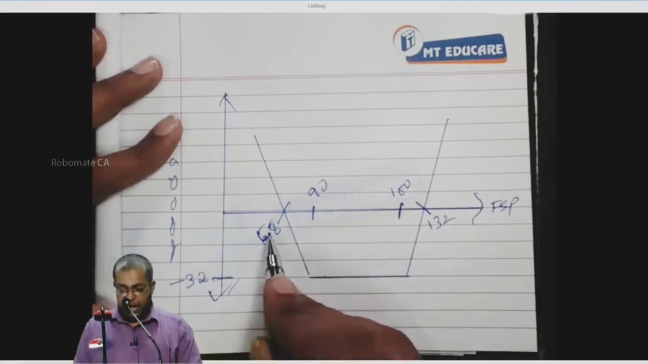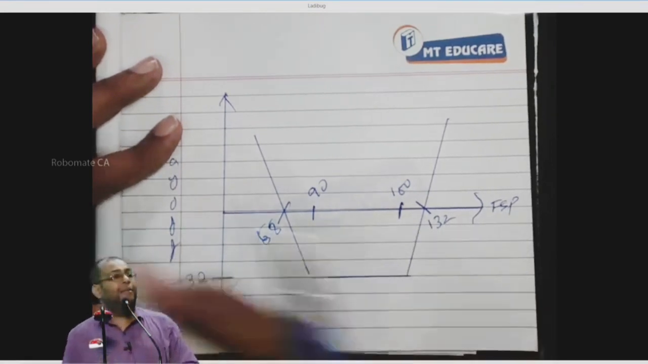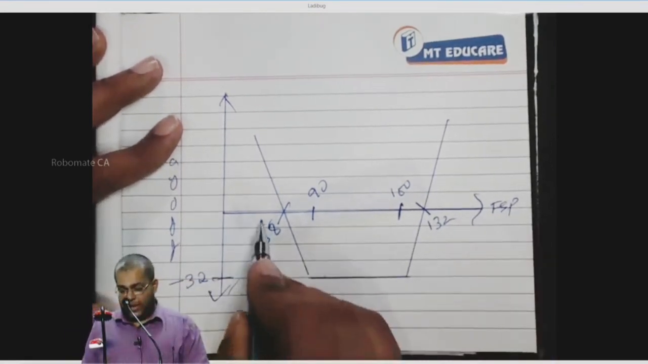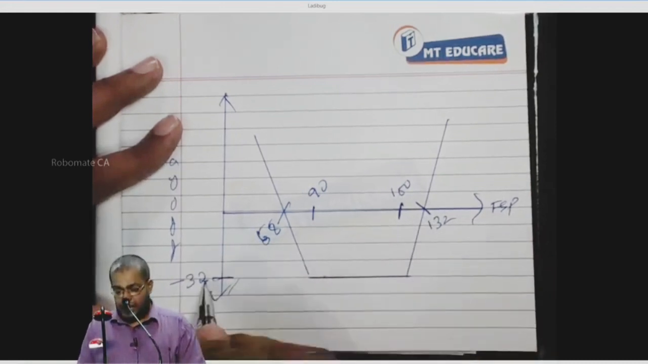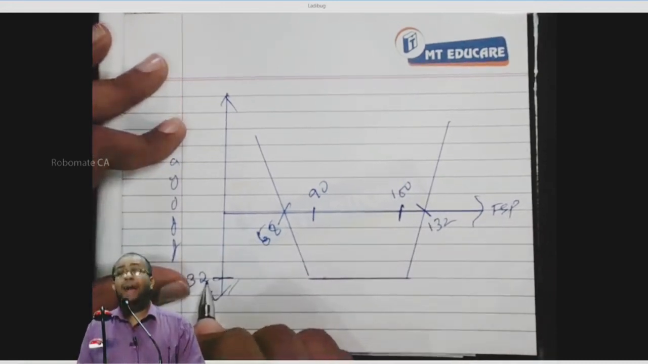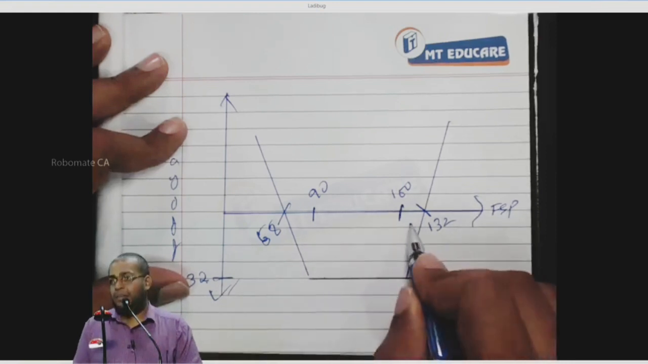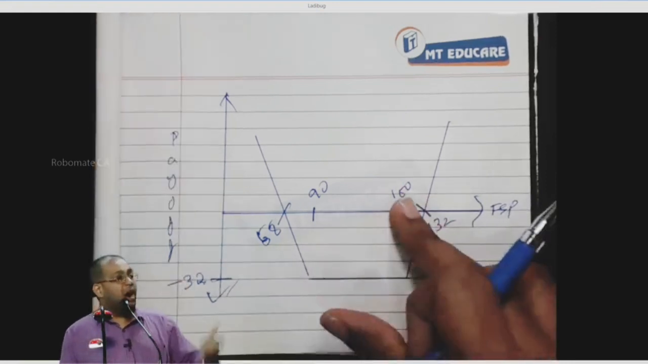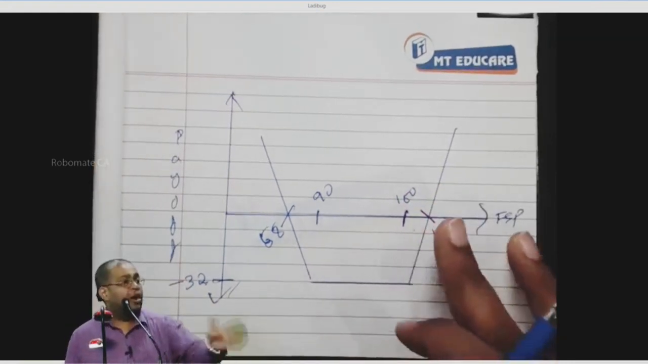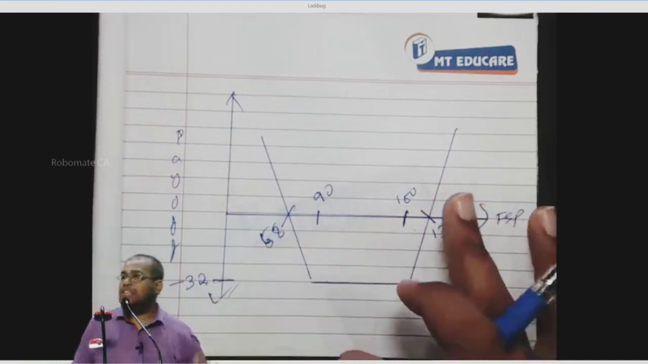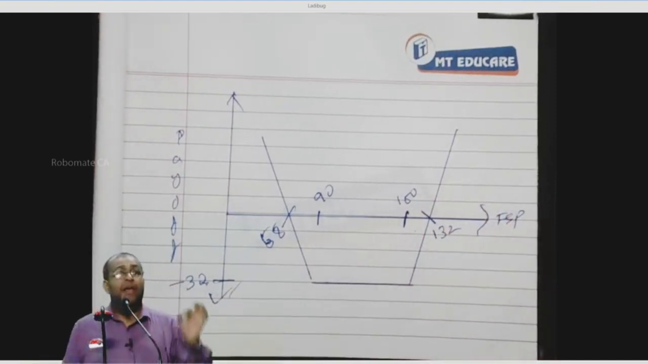That means between 58 and 132, I will be making loss. The maximum loss is 32. It happens between 90 and 100, because between 90 and 100, call also will not be exercised, put also will not be exercised, entire premium will be lost. Please tell me, what is the profit range?